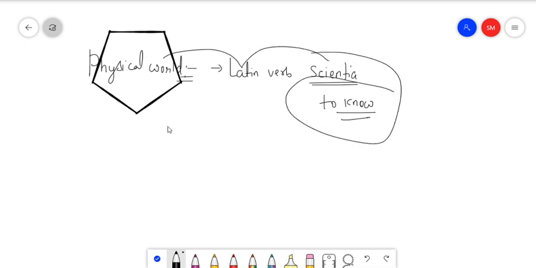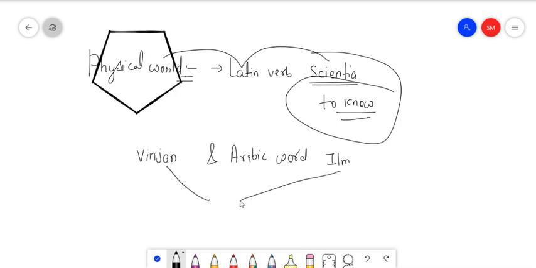And the Sanskrit word Vigyan, and the Arabic word ilm, convey a similar meaning, that is called knowledge.